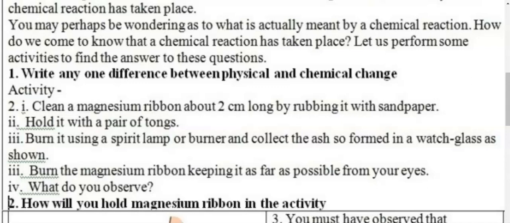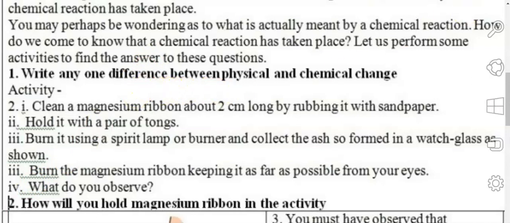For example, freezing of water is a physical change because water freezes and when temperature increases, it changes into liquid form again, and if we further give it heat, it changes into vapors. So these differences are there, but you may note down any of these and you have to write just one difference.